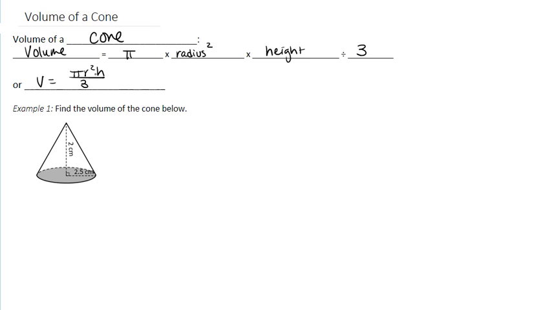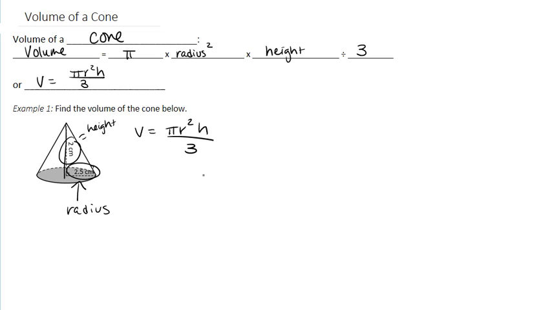So let's go ahead and look at some examples. Example 1. Find the volume of the cone below. So we have our formula. Now, we have our radius, which is 2.5, and then we have a height, which is how tall it is, of 2 centimeters.